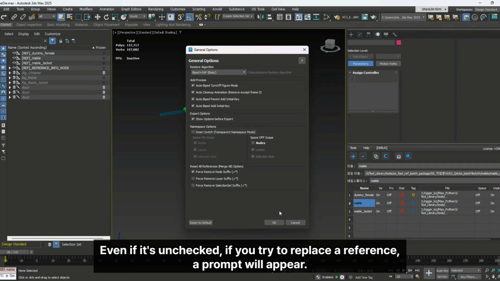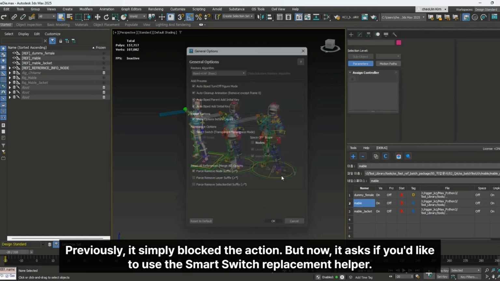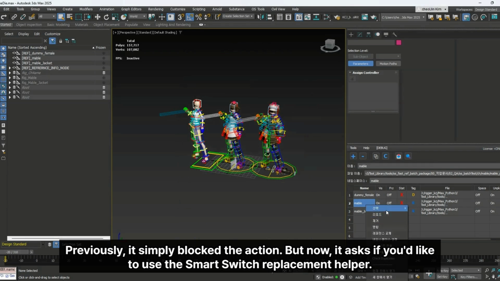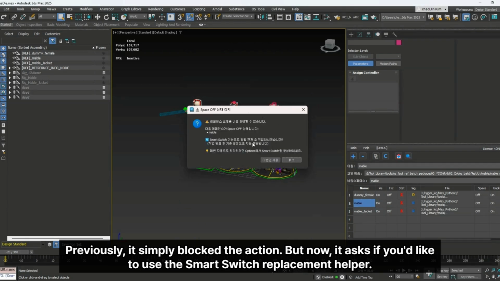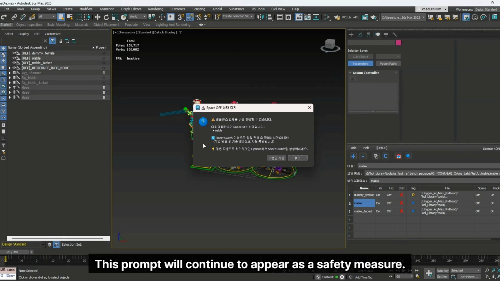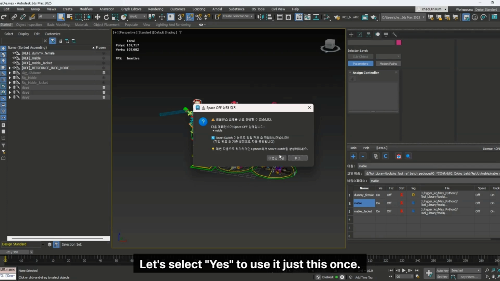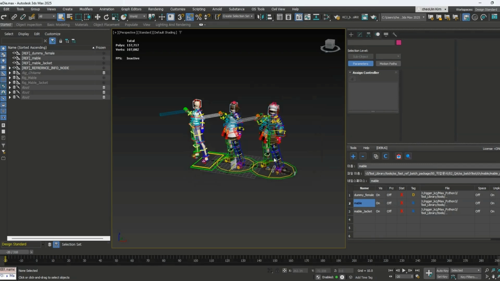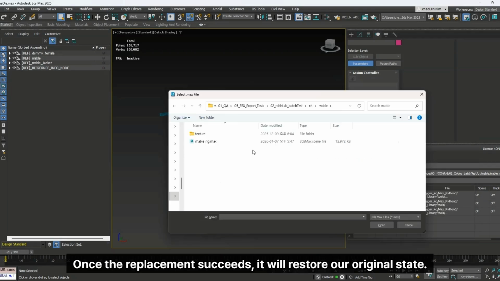Even if it's unchecked, if you try to replace a reference, a prompt will appear. Previously, it simply blocked the action. But now, it asks if you'd like to use the Smart Switch replacement helper. This prompt will continue to appear as a safety measure. Let's select Yes to use it just this once. Once the replacement succeeds, it will restore our original state.